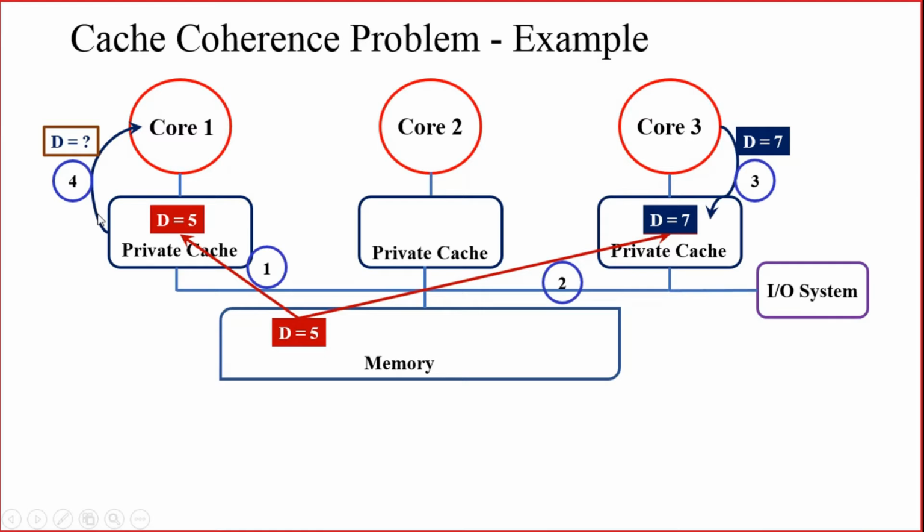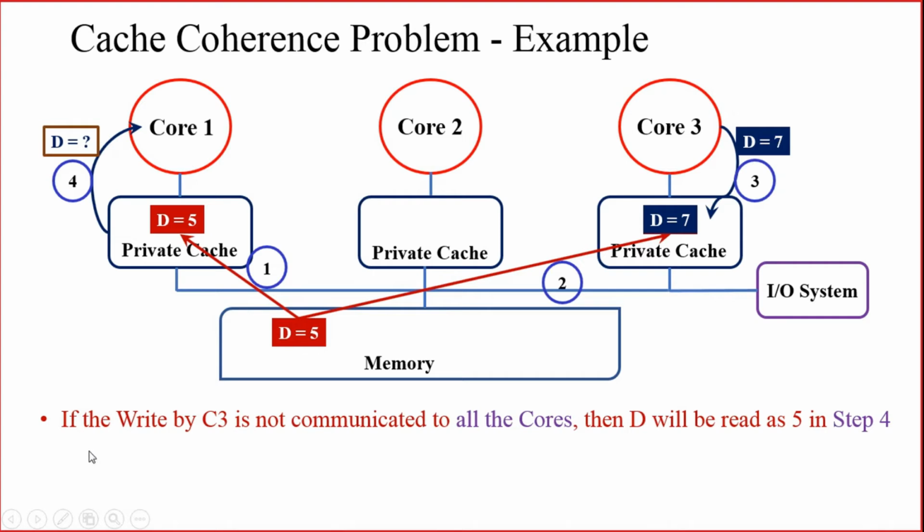In step number 4, core 1 is trying to read the data present in the same location from its own private cache. If the write by core 3 is not communicated to all the other cores, then D will be read as 5 itself in step number 4.